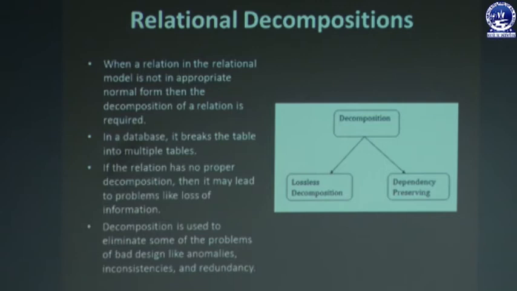So what is lossless decomposition? When a relation in the relational model is not in the appropriate normal form, then decomposition of the relation is required.